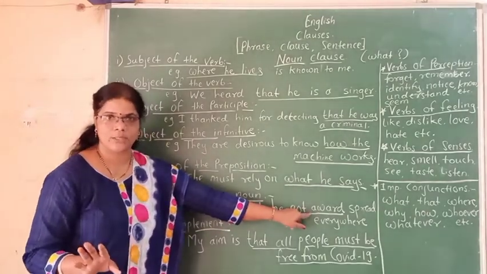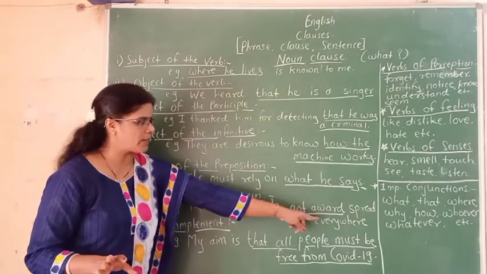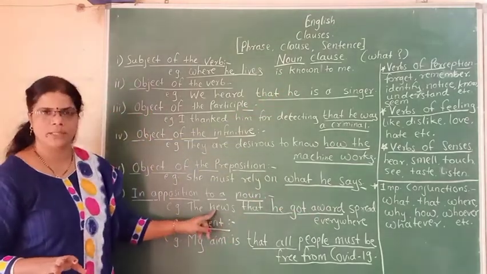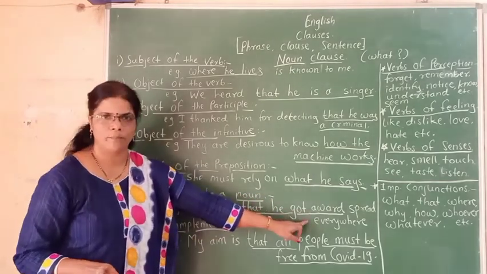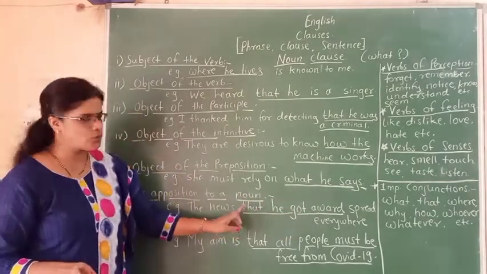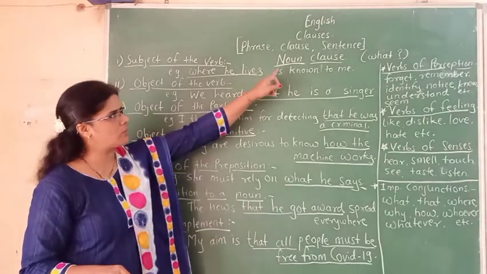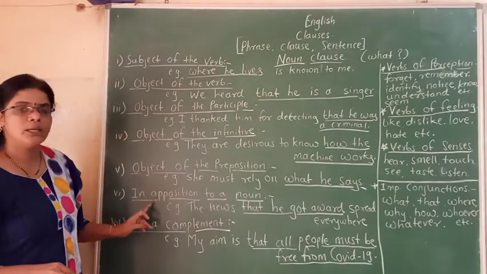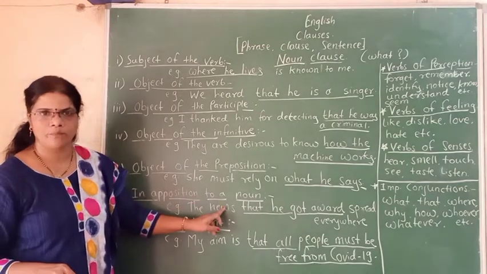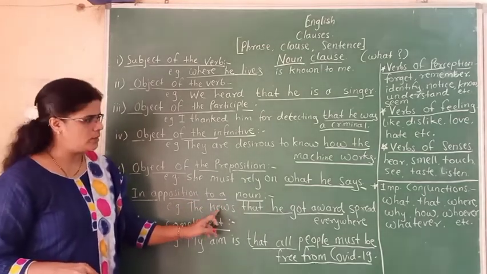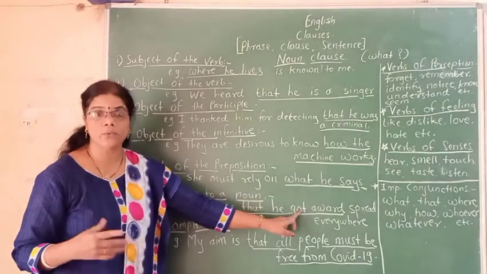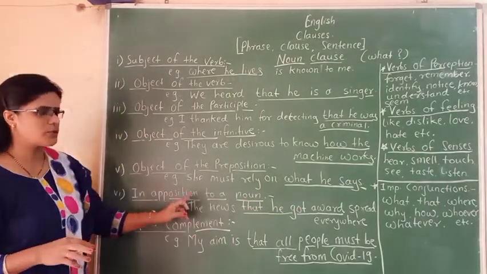Up to this is a noun clause, and that spread everywhere, it is a part of this, that is, the news spread everywhere. Then this news is he got award, and it is connected by that. So that he got award, it is the noun clause, and the subtype is in opposition to a noun. Same noun. What is that noun? That noun is given over here in other words. It is called as in opposition to a noun.